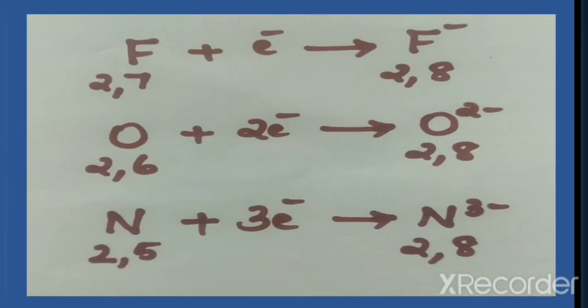How can nitrogen get octet configuration in the outermost shell? That is 8 electrons in the outermost shell. Since nitrogen has 5 electrons, it should gain 3 electrons to get octet configuration. Now consider oxygen. It has 6 electrons in the outermost shell. So how many electrons should oxygen gain to get octet configuration? It should gain 2 electrons. Now what about fluorine? Fluorine has 7 electrons in the outermost shell. So fluorine should gain 1 electron to get octet configuration.